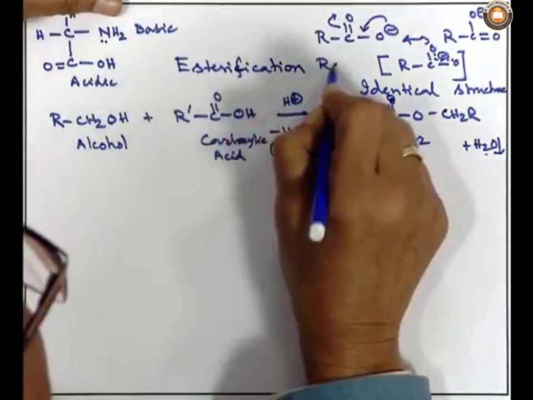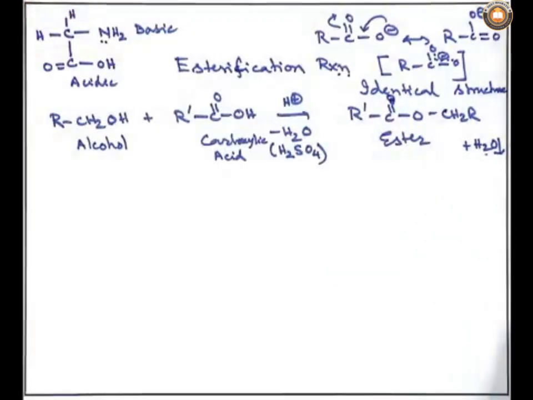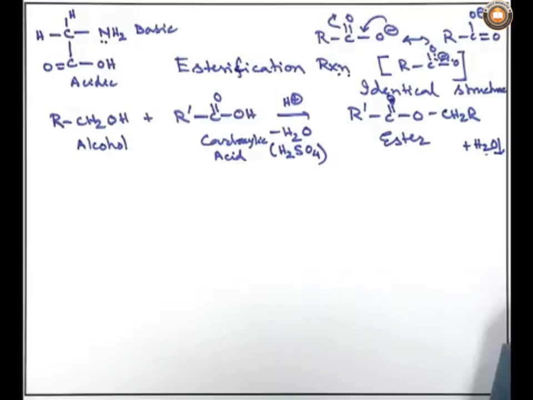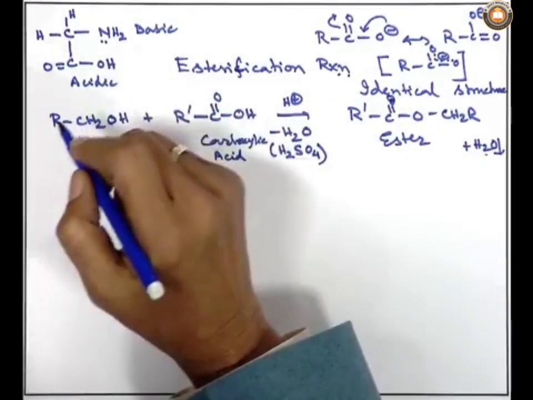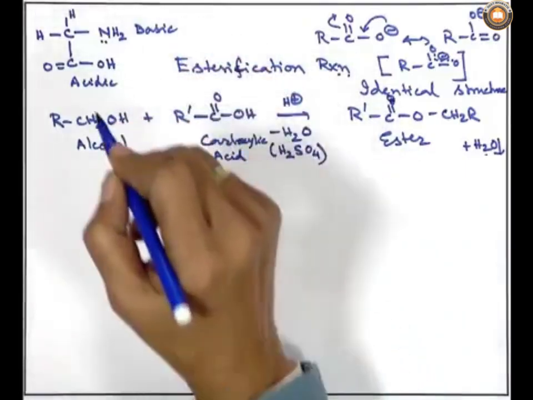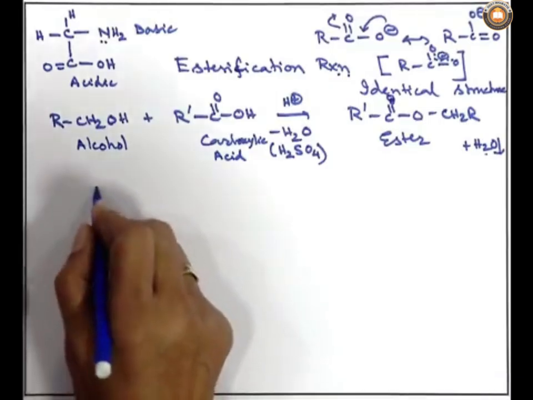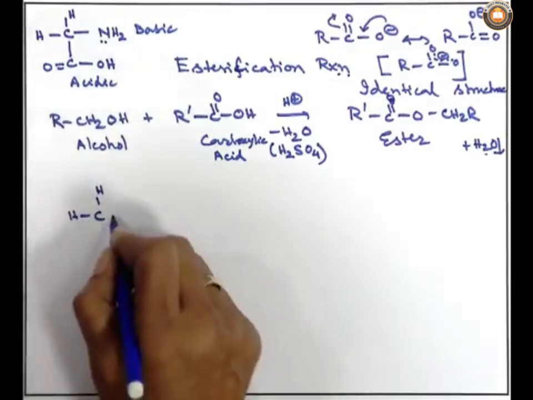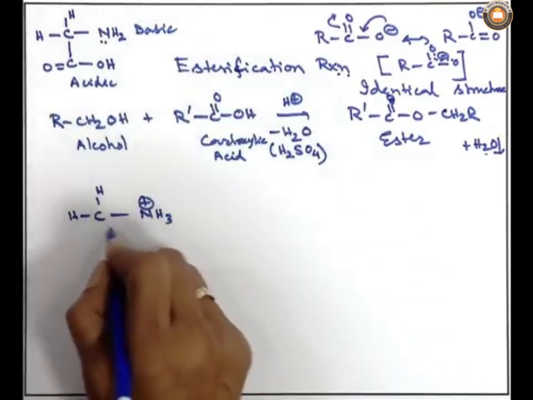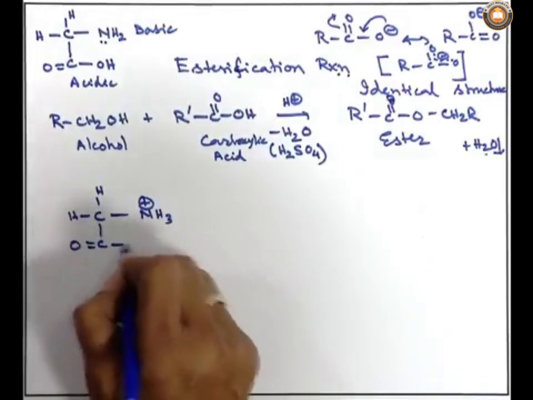So, we understand that when an acidic group is present and a basic group or neutral group is present, they can form an ester like this. But in this case, the point we have taken, that amine and carboxylic acid group, what can they do, because one is a basic group and another an acidic group. One interesting feature of this is acid is a proton donor, base is a proton acceptor. So, what will it form? It will form a species like this.